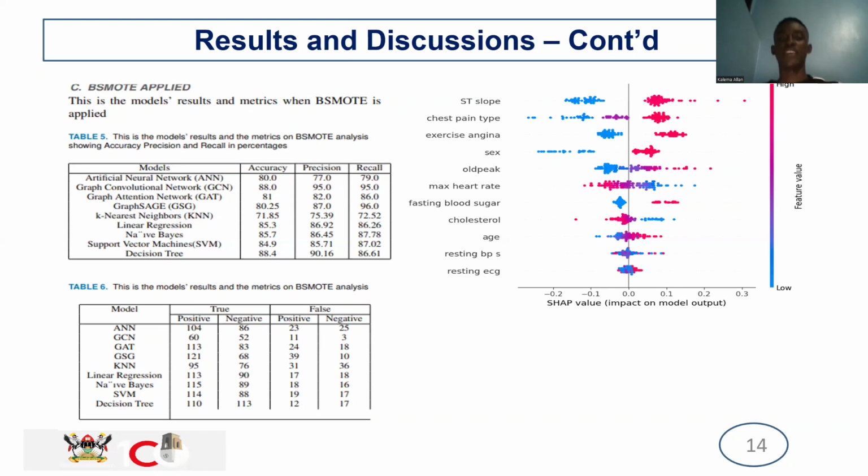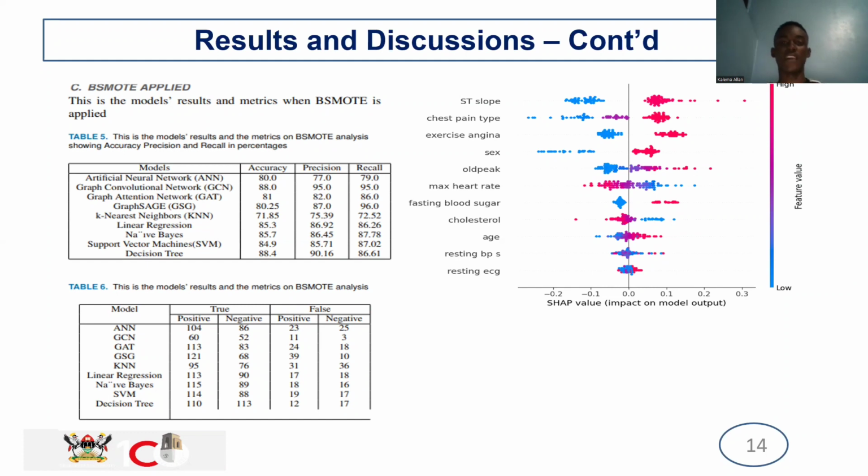Hello, this is Kalema Alan, and I'm going to talk about the explainability of the results of the models, as my colleague has mentioned. In the explainability visualizations, we use force plots, summary plots and bar graphs. For the summary plots, as you see here, this represents the feature importance of the model as a whole, and it shows the different features and their importances in order. For instance, we have the ST slope with a SHAP value of 0.3, indicating that it's the feature with the highest feature importance.